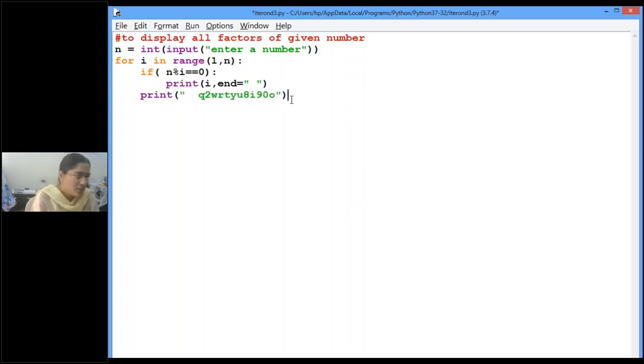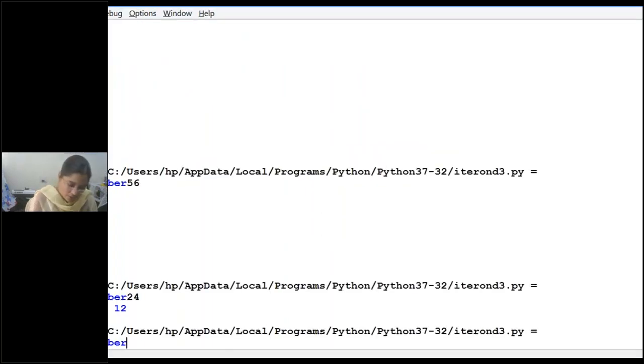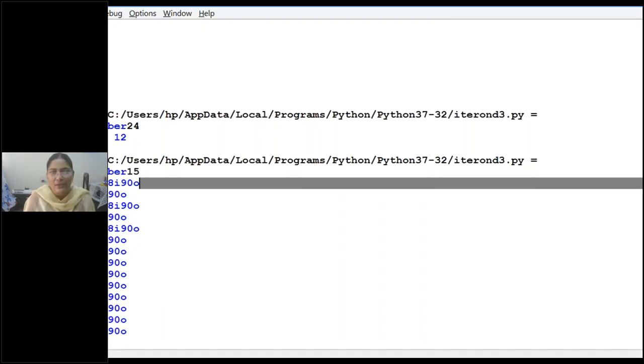Let me execute and see. Suppose number 15. You can see even if the condition is true, the other print statement is executed.